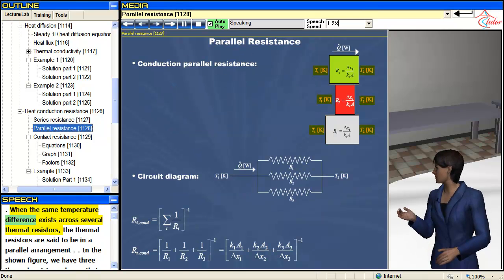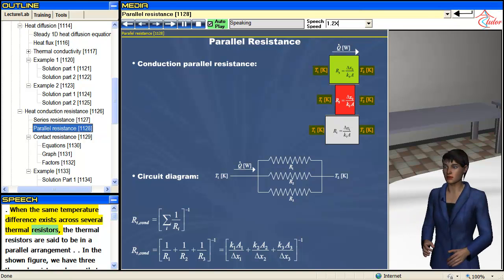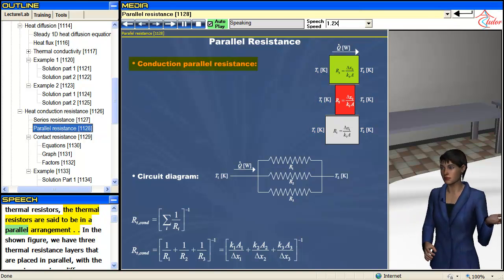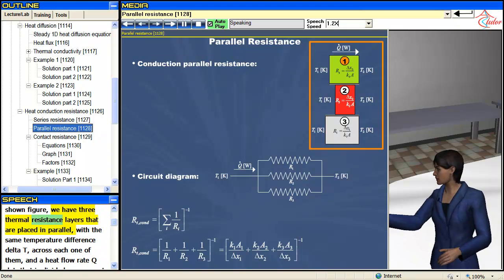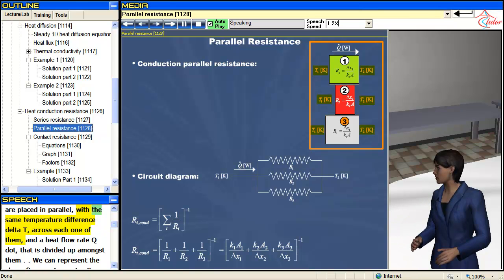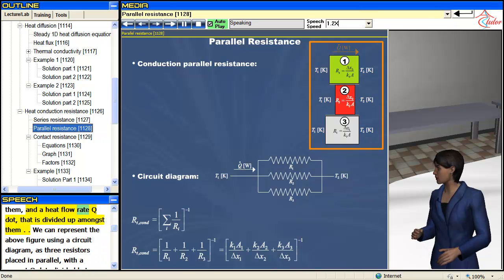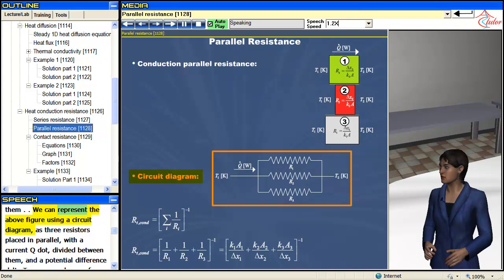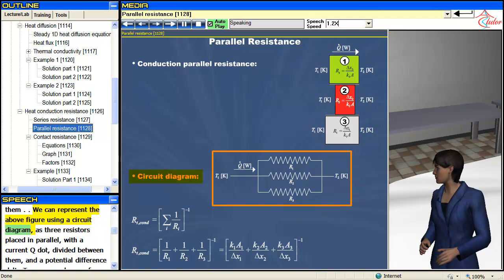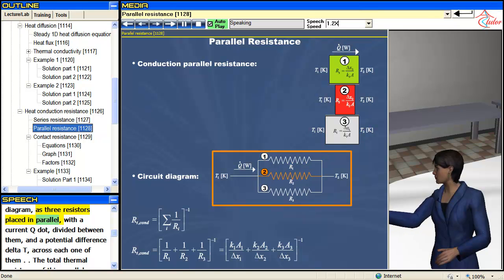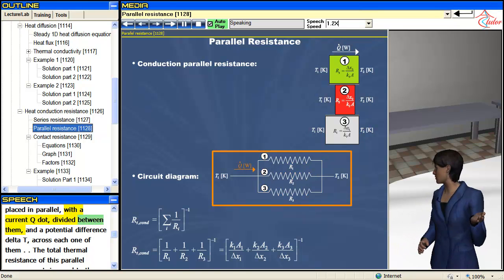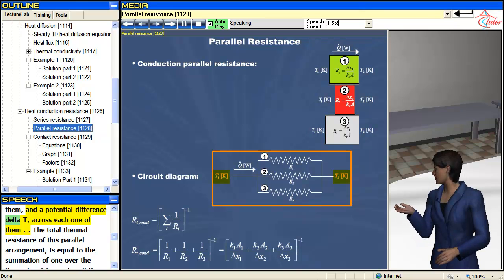When the same temperature difference exists across several thermal resistors, the thermal resistors are said to be in a parallel arrangement. In the shown figure, we have three thermal resistance layers that are placed in parallel, with the same temperature difference delta T across each one of them, and a heat flow rate Q dot that is divided up amongst them. We can represent the above figure using a circuit diagram as three resistors placed in parallel, with a current Q dot divided between them, and a potential difference delta T across each one of them.